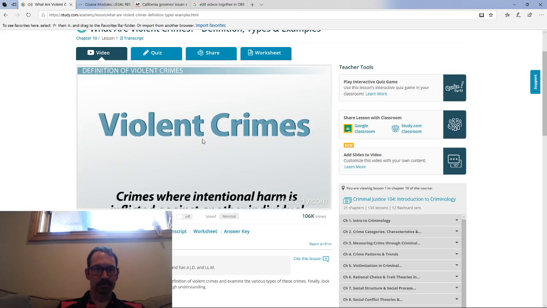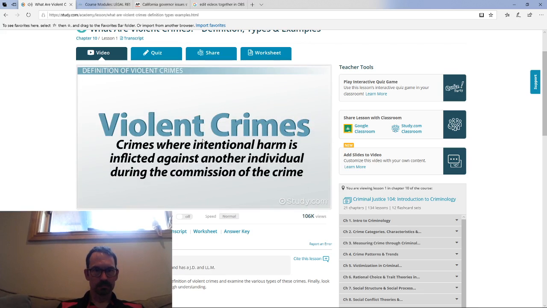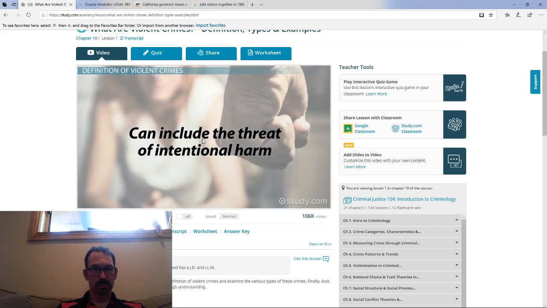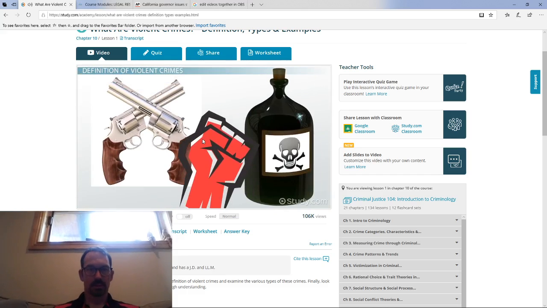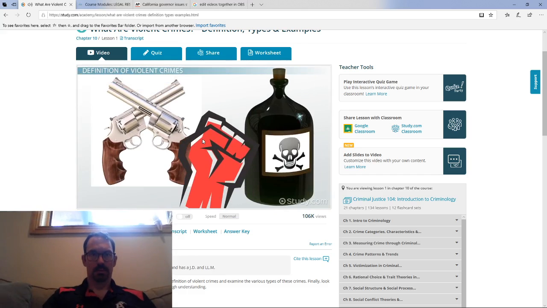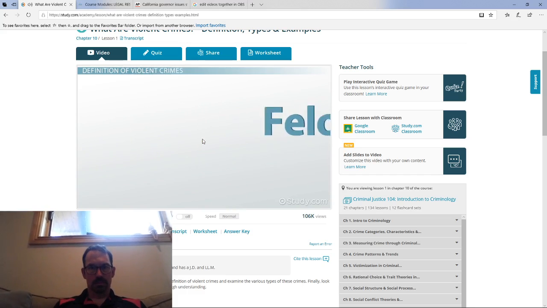Violent crimes include crimes where intentional harm is inflicted against another individual during the commission of the crime. Additionally, violent crimes can include the threat of intentional harm, so not unintentional. The infliction of the harm can include the use of weapons, poison, bodily contact, and more. Most violent crimes are felony crimes.